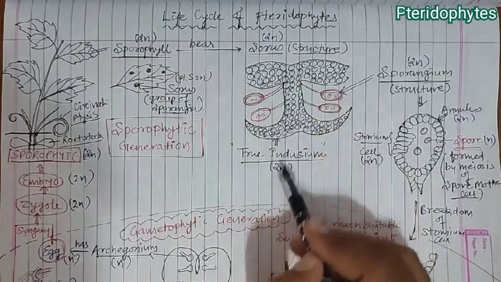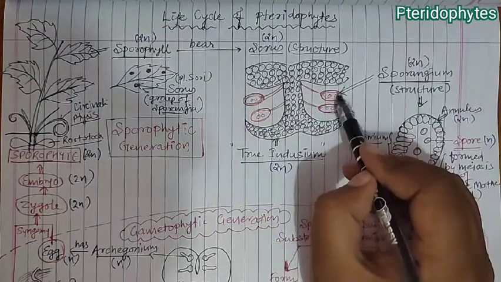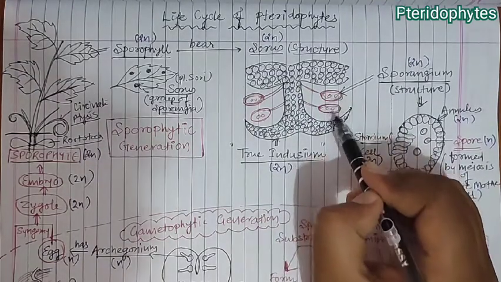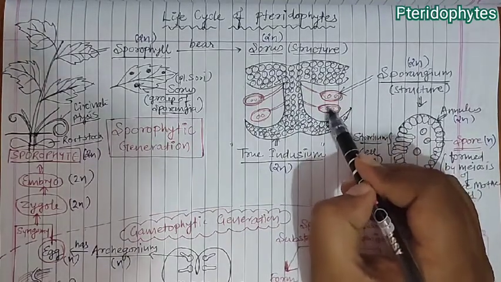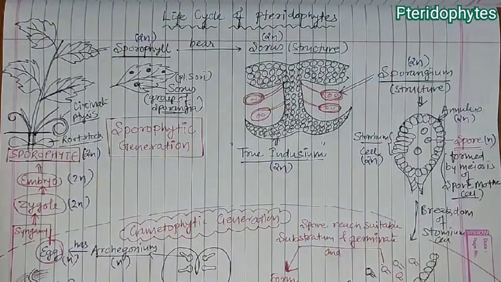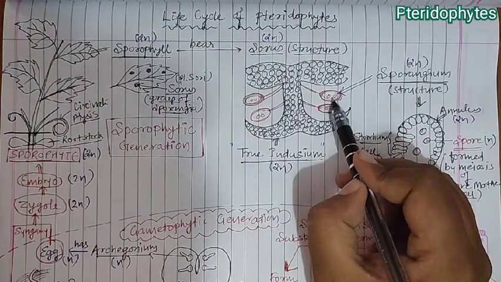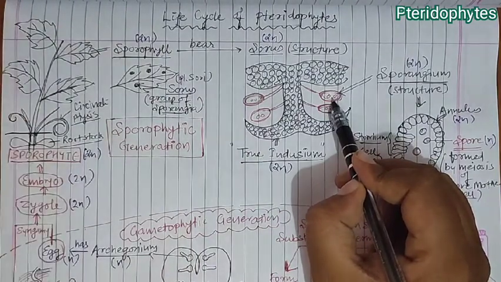Since it is part of the sorus, the true indusium is also diploid. In the sporangium you can see the spores. The sporophyte has spore mother cells which undergo meiosis and produce these spores.